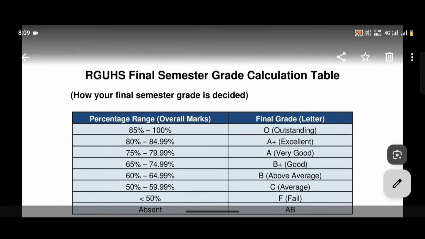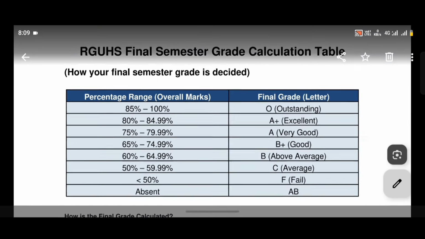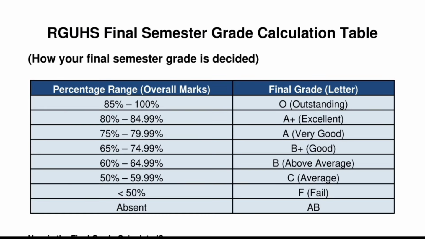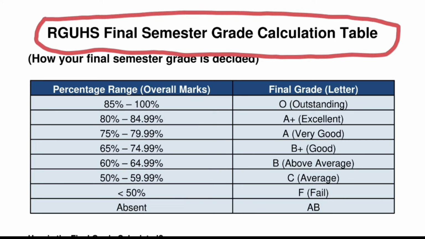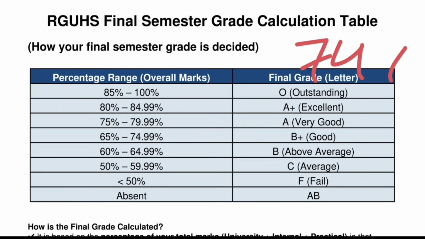After getting the final semester percentage, you need to come to this RGUHS final semester grade calculation table, where you will be getting all of those things. So for 74 percentage, as you can see, the 74% falls under this category.